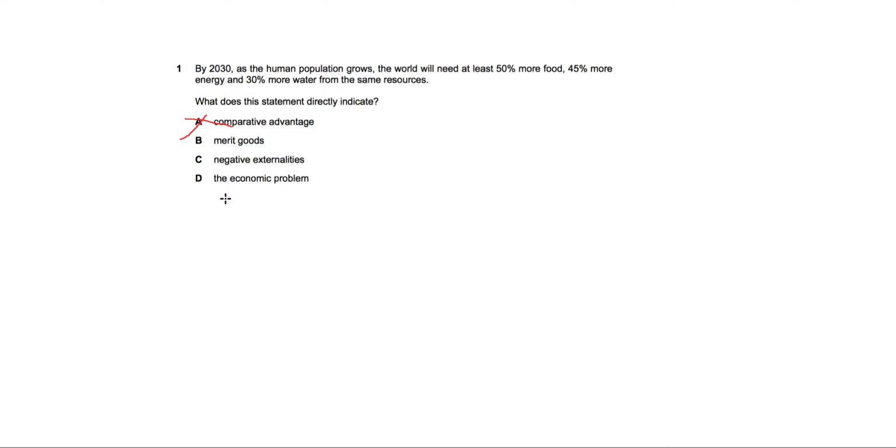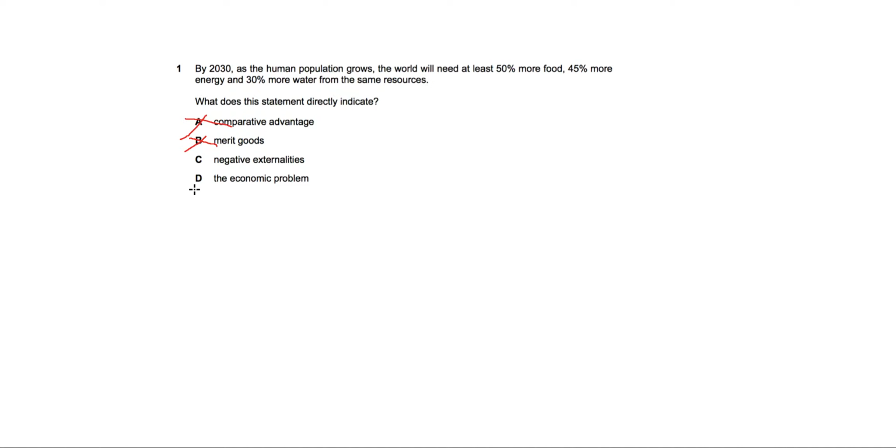Option number B talks about merit goods. Now, merit goods, as we know, are those goods which the government should provide to its citizens because they don't always value the importance of these goods, such as education or maybe such as healthcare. And we know that this is not what the statement in the question is talking about, so we can also cross out this option as well.